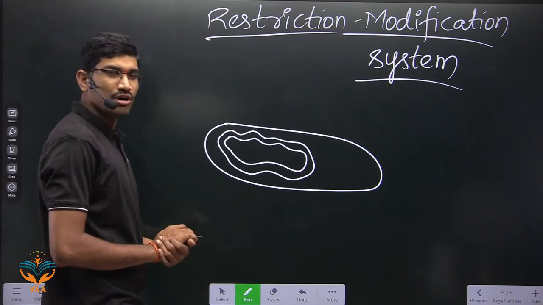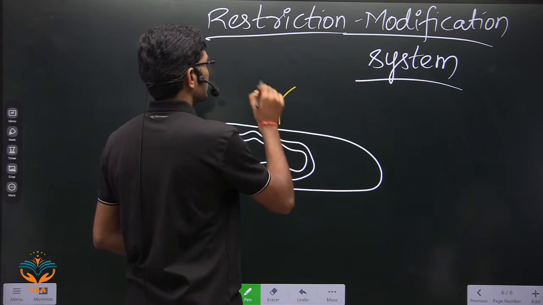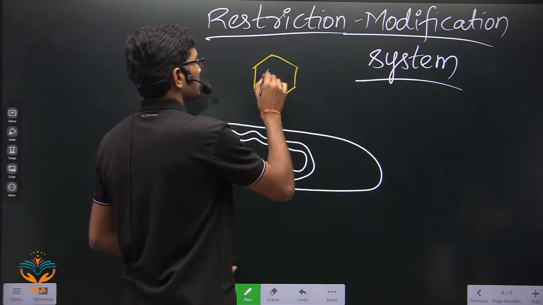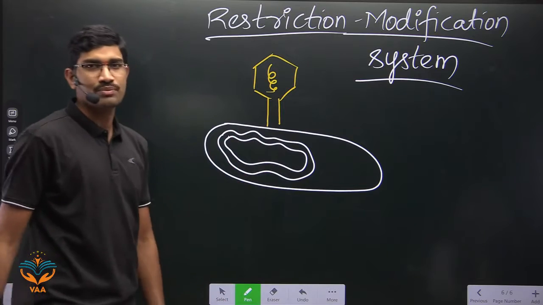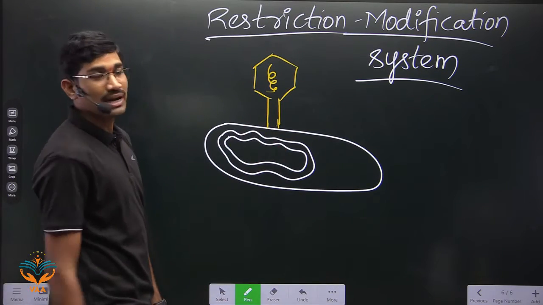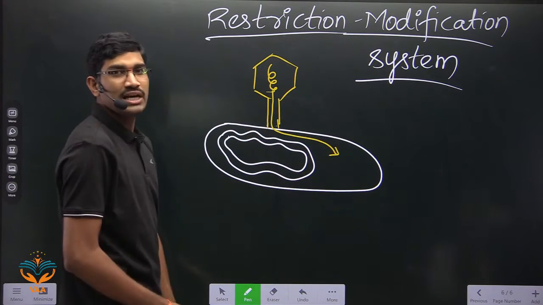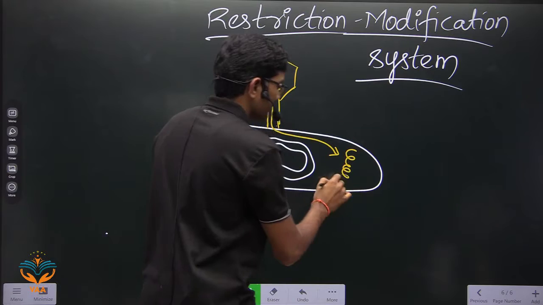This is the nucleoid of the bacterium. Now, attached to this, the virus will give the infection. So the virus has its genome, yes or no? Once the virus is attached to the host bacterium, this genome is released into the host cytoplasm.